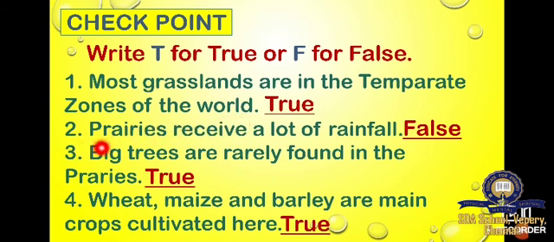Number 2, prairies receive a lot of rainfall. False. The rainfall is very less. Number 3, big trees are rarely found in the prairies. Yes, we can see trees near the riverside. Big trees we can't find. We can see only the grasslands. Number 4, wheat, maize and barley are the main crops cultivated here. Yes, true.